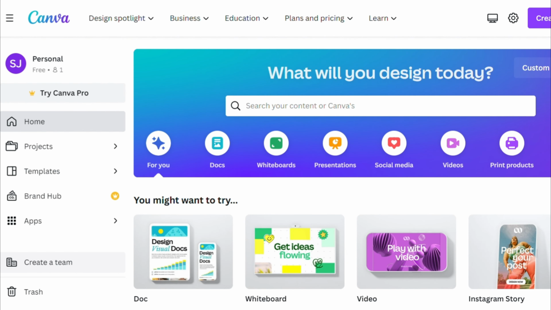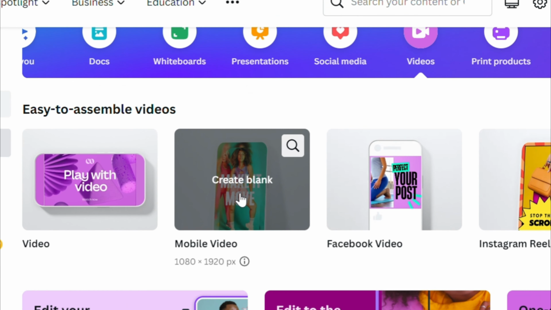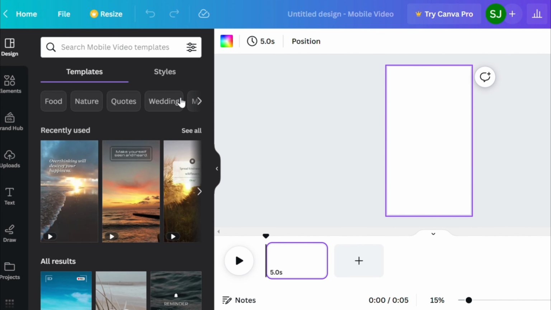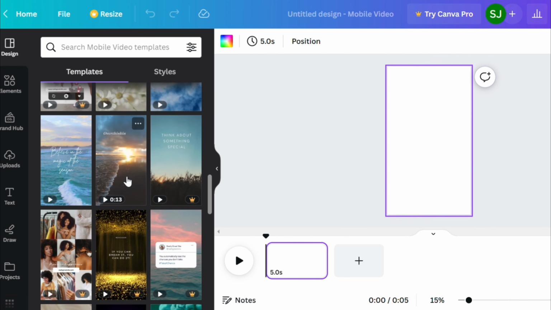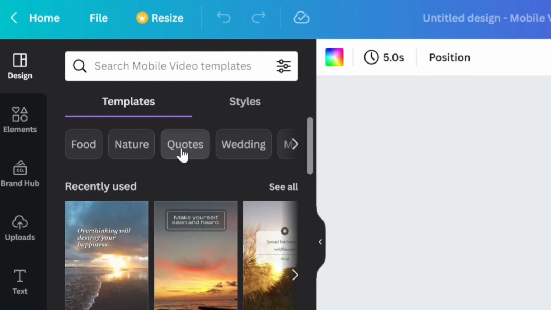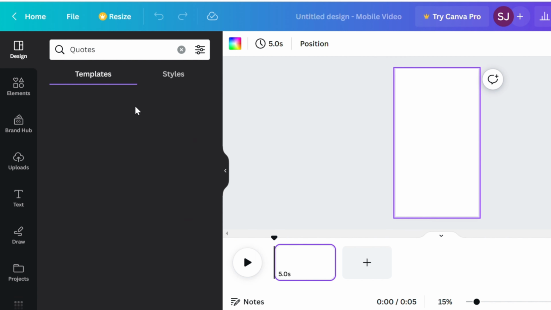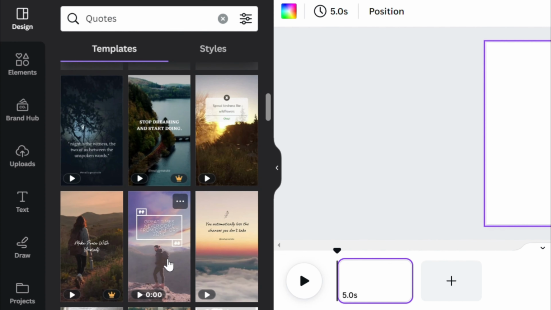Now, go to canva.com, click on videos, then click on mobile videos. You'll see the design section. Here, you'll find various templates to choose from. You can search for templates of your choice. In my case, I'm looking for quotes. As you can see, there are plenty of templates that match my description.